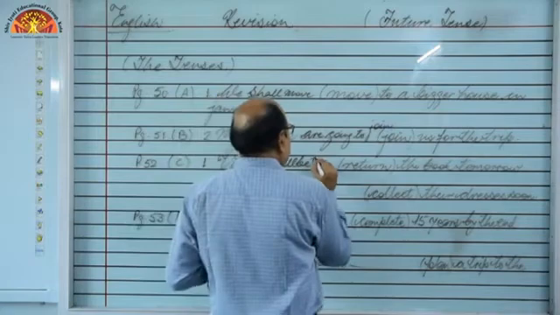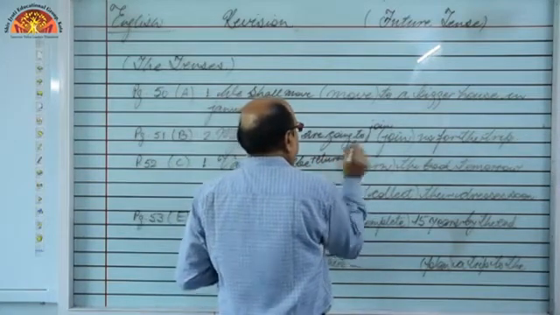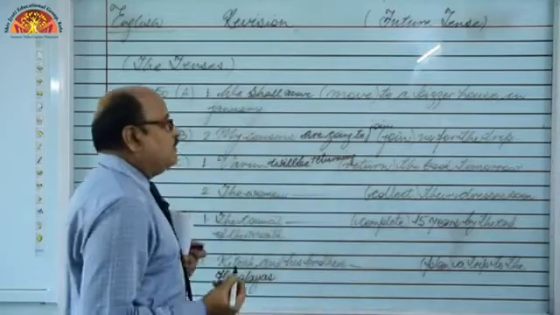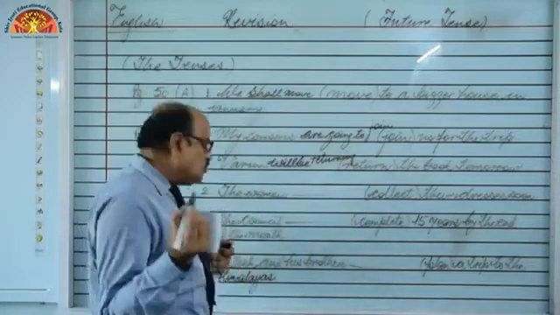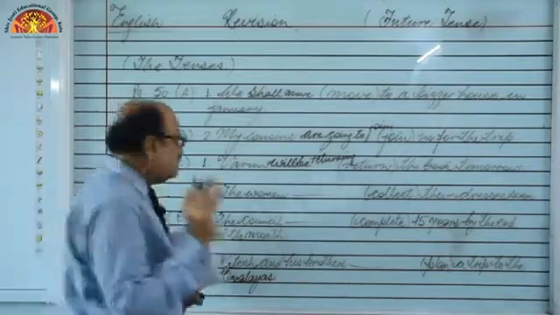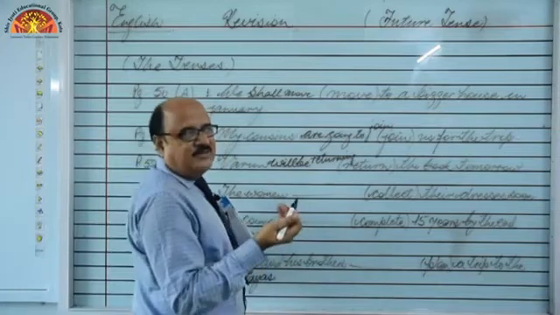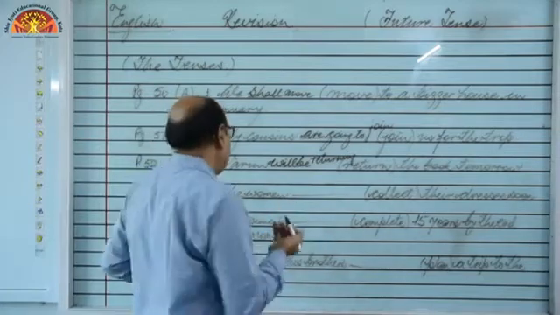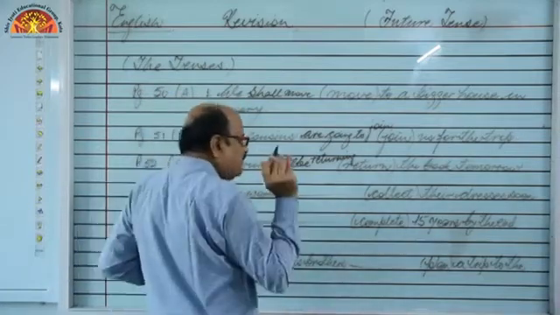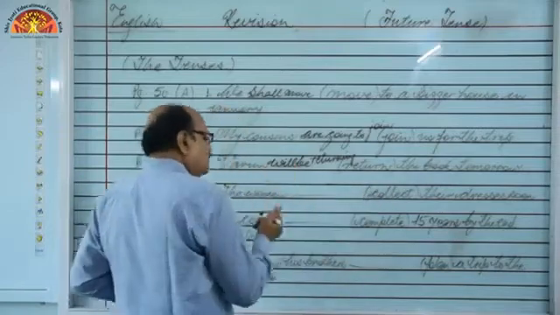So what to write? Returning. Varun will be returning the book tomorrow. Future continuous tense, right? And in the same exercise, the women. It makes no difference whether the given subject is singular or plural, right? So the women means plural. Collect their dresses soon, right?